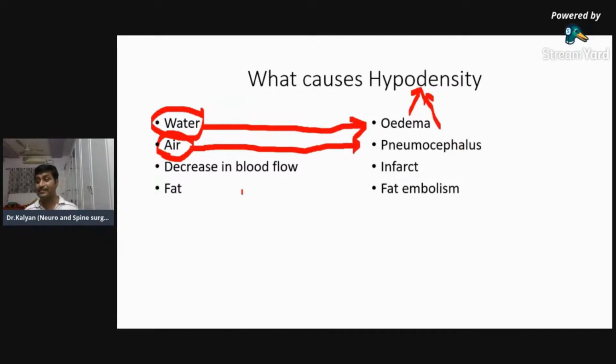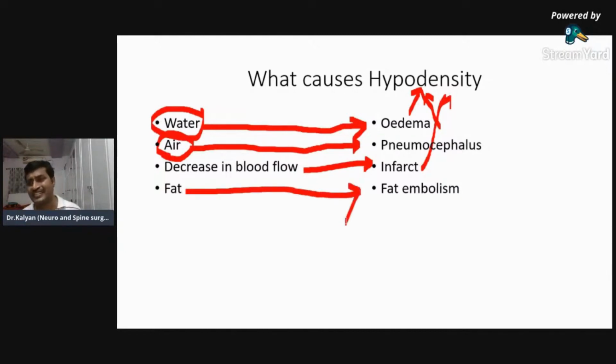Third one, decrease in blood flow. Blood contains iron. When there is a decrease in blood flow, that causes an infarct. We call that an ischemic infarct. So again, the infarct is hypodense. Fourth one is fat, in fat embolism. But fat seen in the CT brain is very rare, so forget fat. You'll have to remember only these three things: water, air, and an infarct. So am I clear what causes hypodensity?